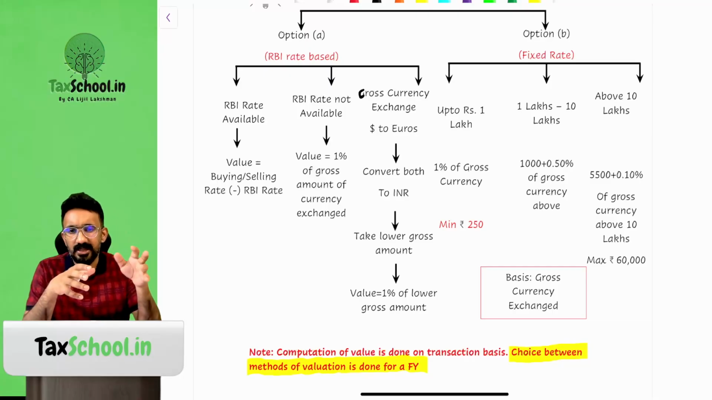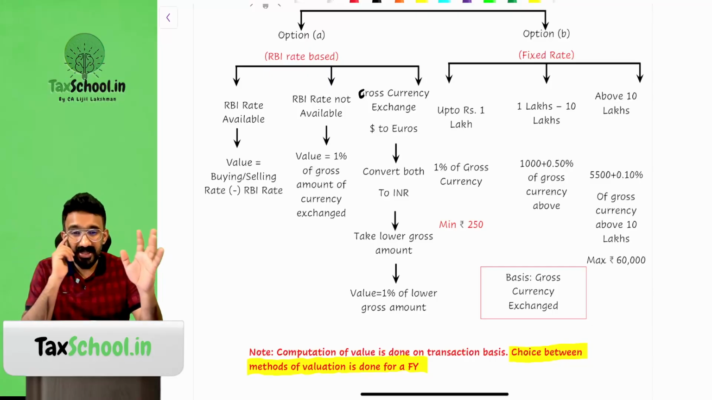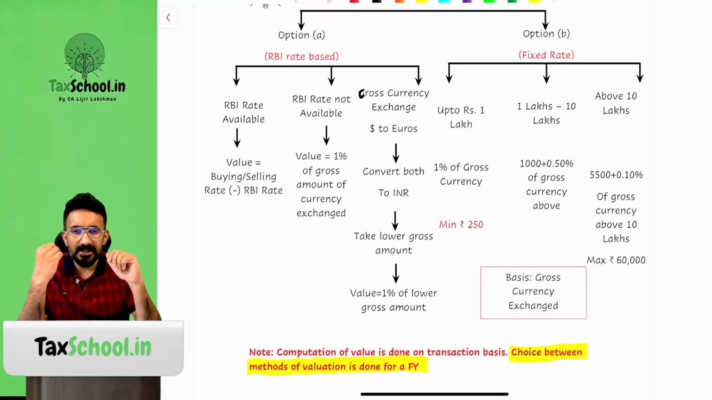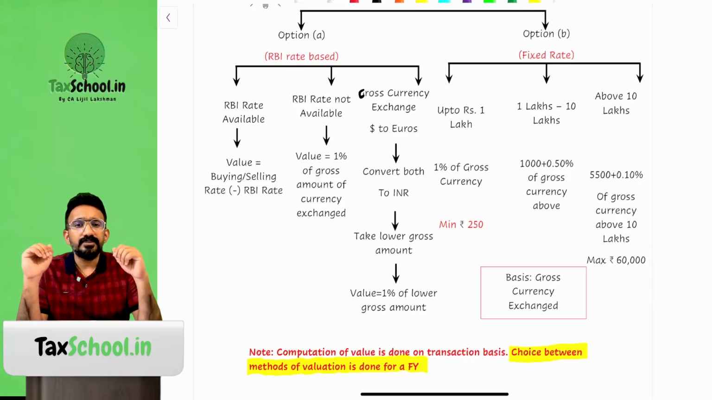Basically, selling rate minus RBI rate, and RBI rate minus buying rate. So that's the thought process: the difference you need to take from the RBI rate. Then, not every currency has a corresponding RBI rate available on a daily basis. Suppose you are transacting in another currency like a lira, which does not have an RBI rate available. Then what do you do? We'll assume 1% of your gross currency exchanged in INR will be considered the commission that you would have received. We will make an assumption like that.